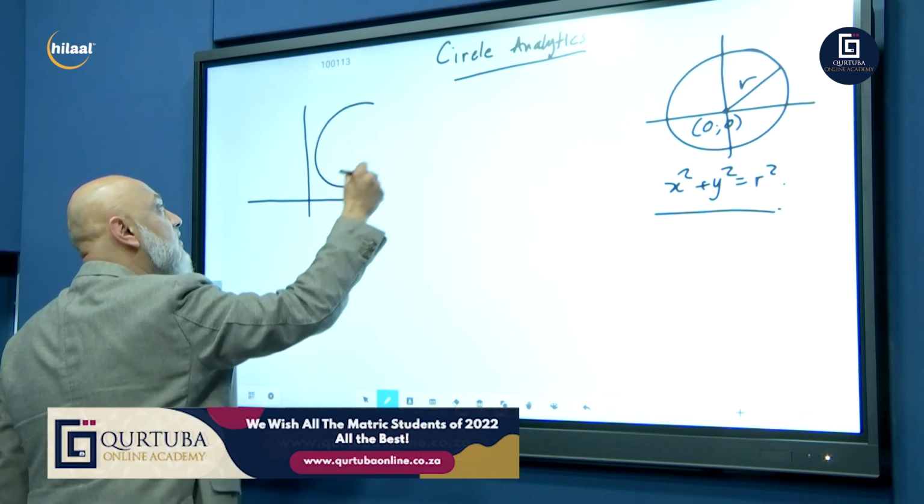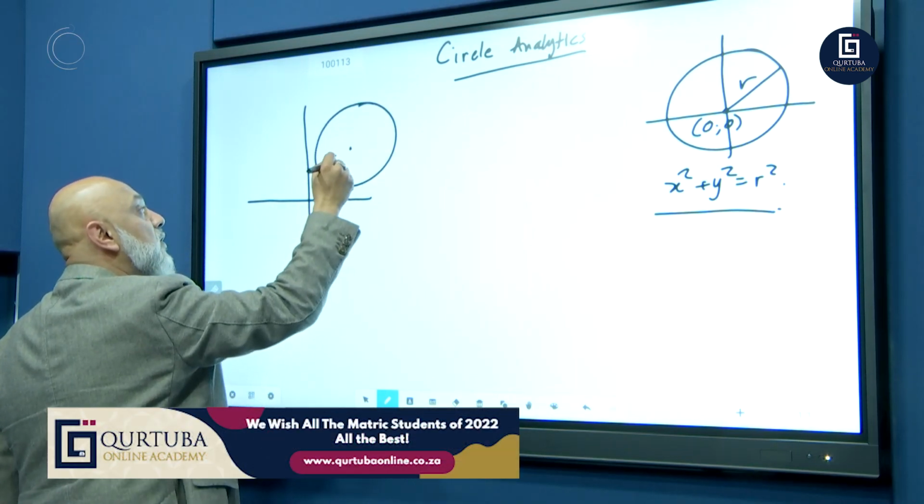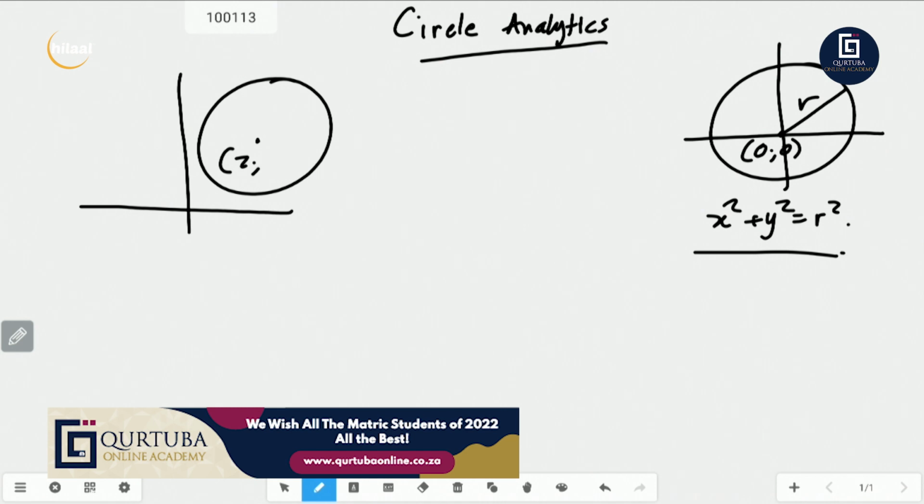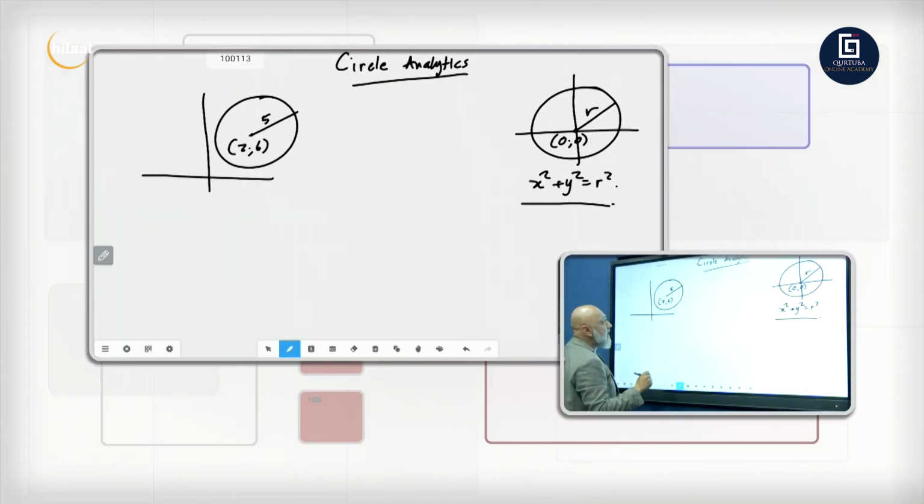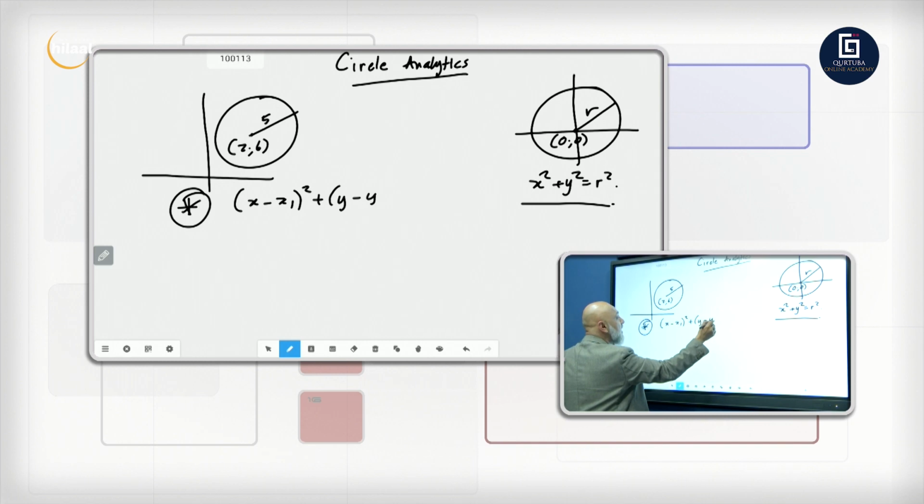So if the circle had to move, and let's say that point there was 2 and 6, and let's say the radius was 5. Now, what would the equation of the circle be? Now, please learn, grade 12s, I want you to learn this formula. X minus x1 squared plus y minus y1 squared is equal to r squared.